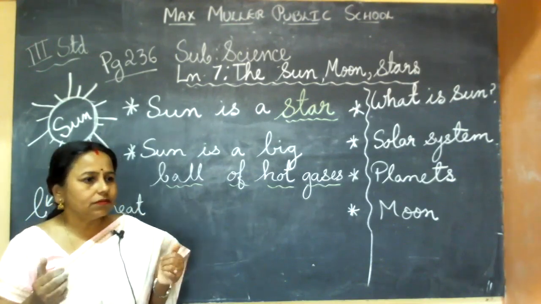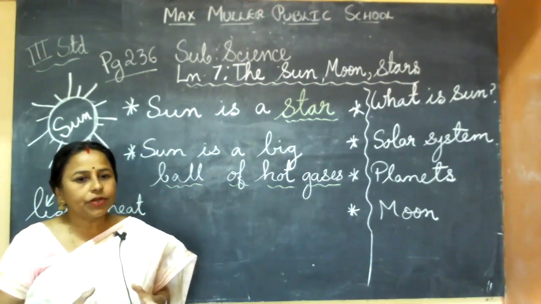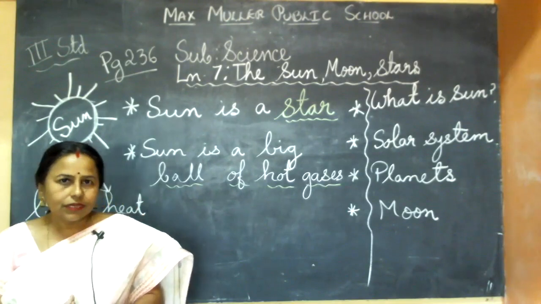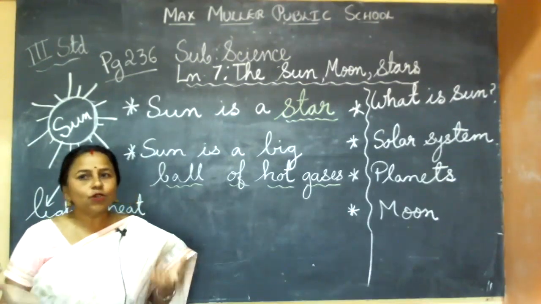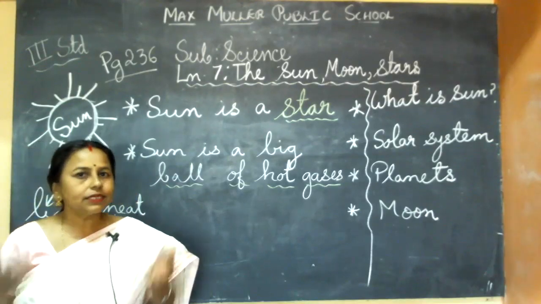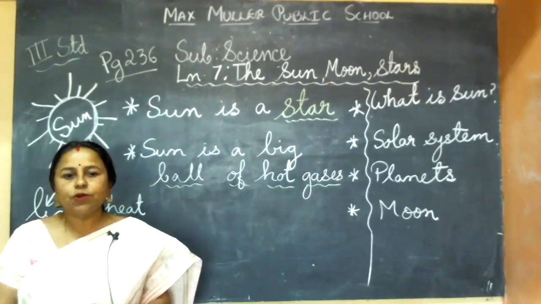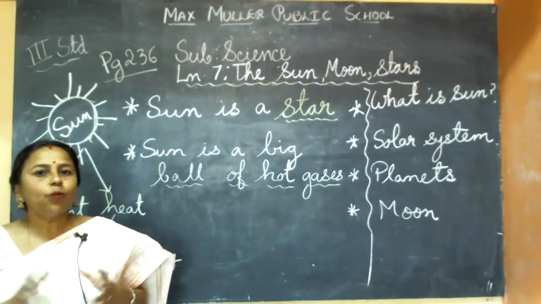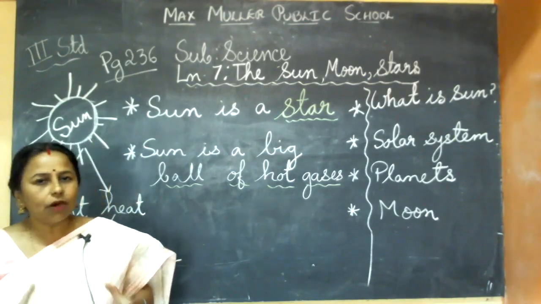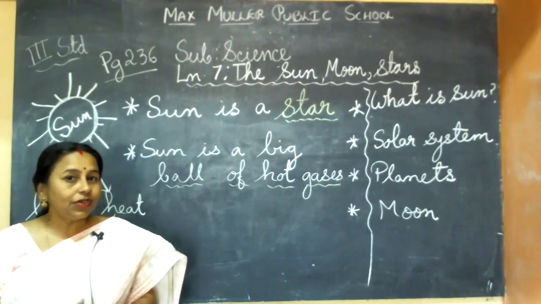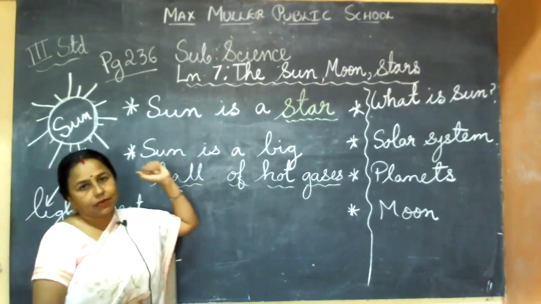Sometimes bursting of crackers, or putting on a loudspeaker, or a full volume TV or laptop, that sound is not good for our ears. It is not pleasant to our ears. That time we call it noise. With noise, we pollute our environment. So you should control too much loud noise. That much we learned in the previous chapter, lesson number 6.